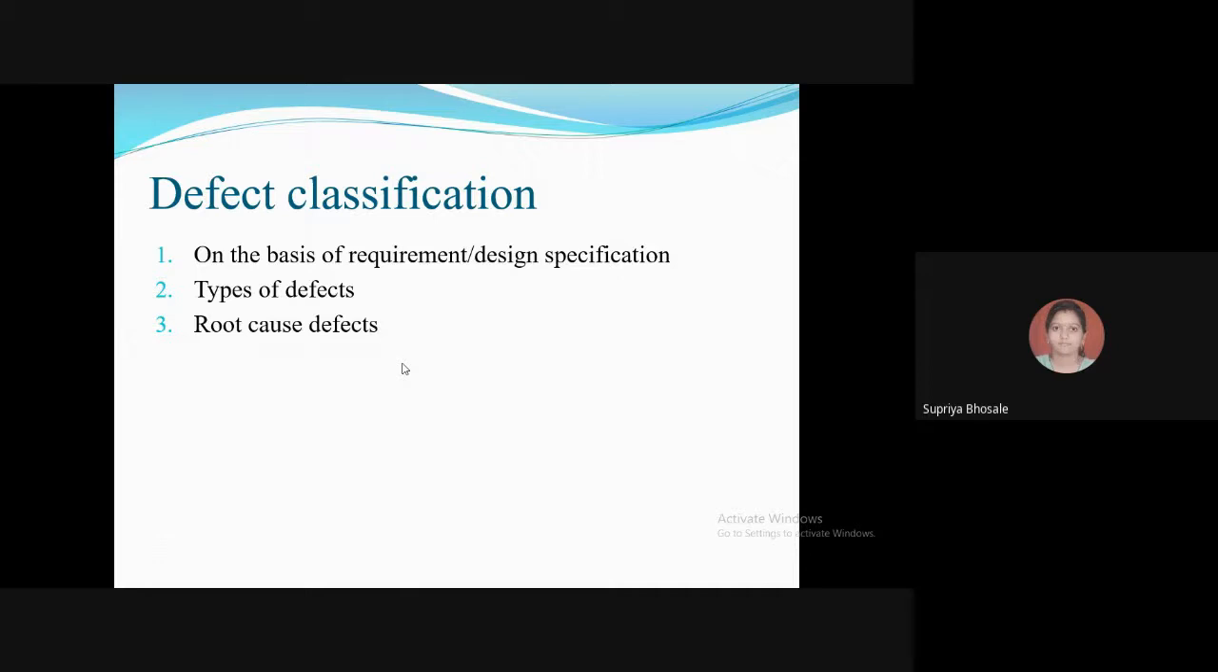So next is defect classification. So software defects may be categorized under different criteria. It must be defined in the test plan. The definition may differ from organization to organization, project to project, and customer to customer. So the classification is done on the basis of these points. The first is on the basis of requirement or design specification.